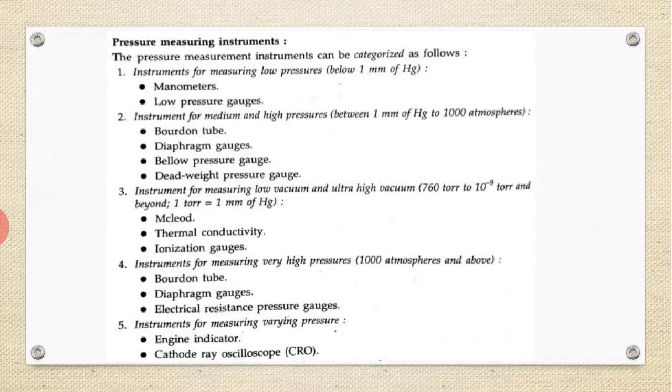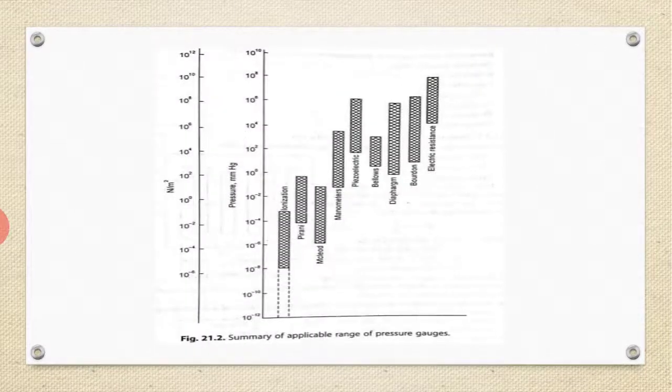Between 1 mm of Hg and 1000 atmospheres, we use Bourdon tube and diaphragm gauges. So depending upon whether the pressure is low, high or ultra high, the instruments are classified. This is a summary of the applicable range of pressure gauges, given in graphical form.